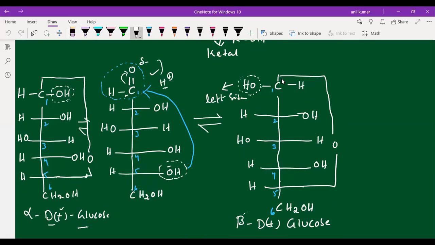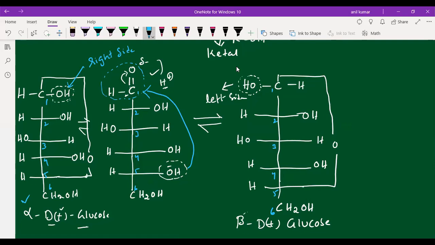Now, in alpha D plus glucose and beta D plus glucose, you can see in alpha D plus glucose, OH is present at the right side. So the OH is present at the right side to which carbon, students? First carbon. That's why we are calling it as alpha.